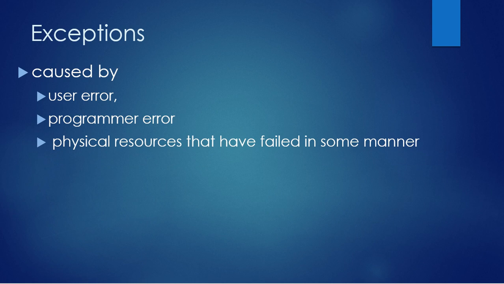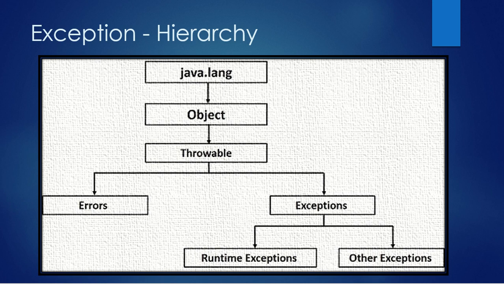As I said before, exceptions can be caused because of a user error, or a programmer error, or some physical resource failure, just like we had for network resources. Let's see the hierarchical diagram for exception handling classes in Java. As you can see in the figure, it all starts from the superclass inside the java.lang package, called Object, which is inherited by another class called Throwable. This Throwable class is the parent class for all exception and error handling classes in Java programming.